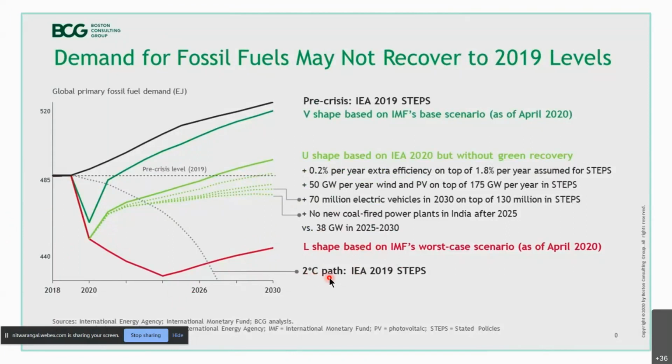The 2-degree path and further details have been mentioned here. They have mentioned the sources, the abbreviations, and they have a copyright here. So again, this is a complete, professional representation of your data, and they are trying to tell you what they are conveying through this chart.